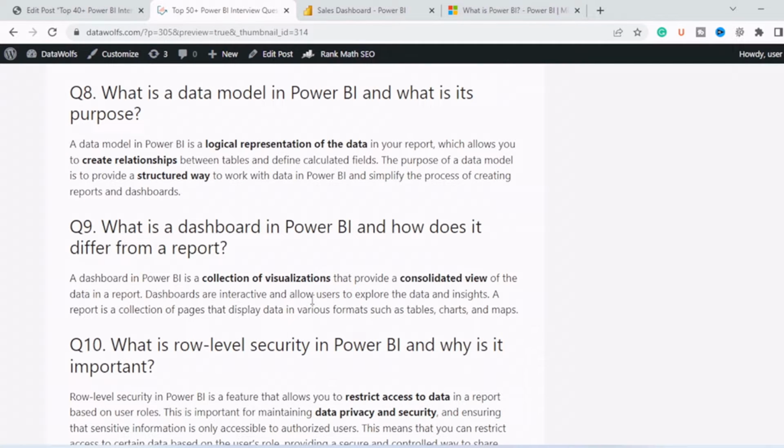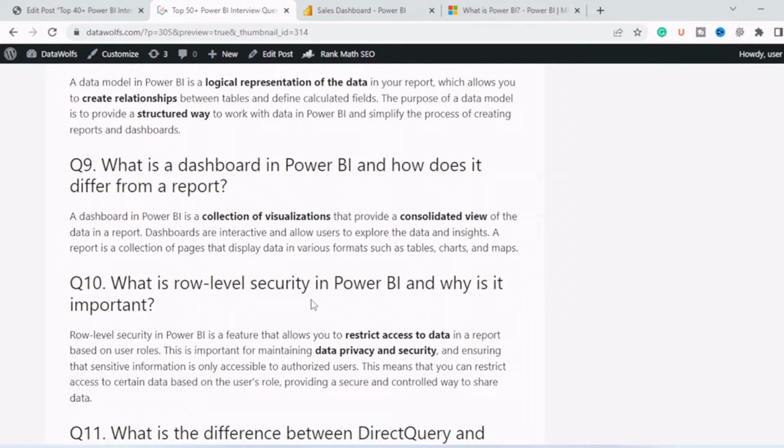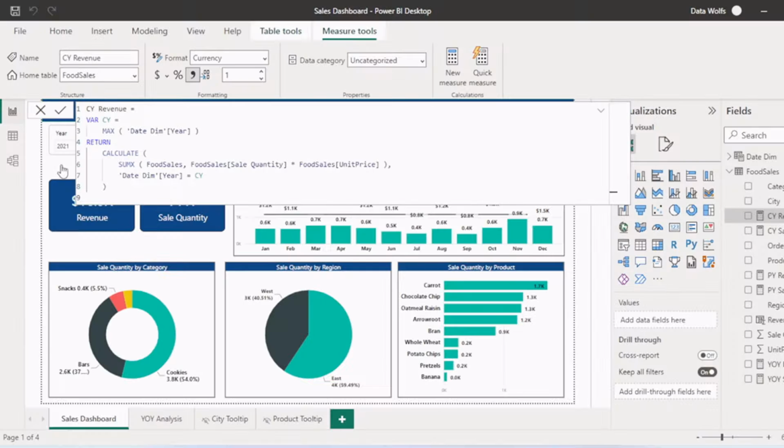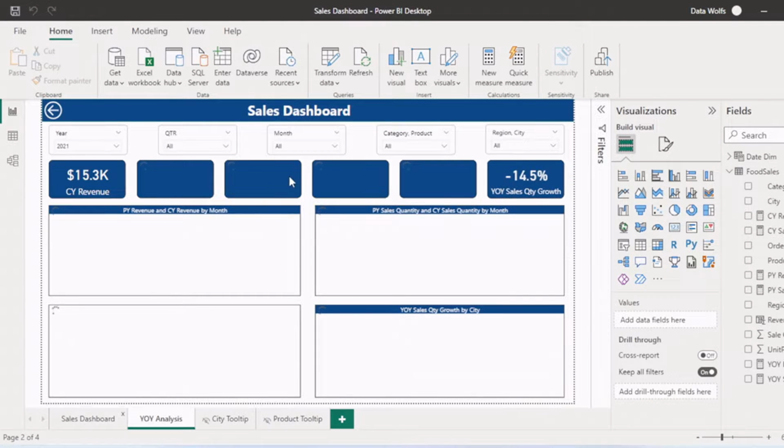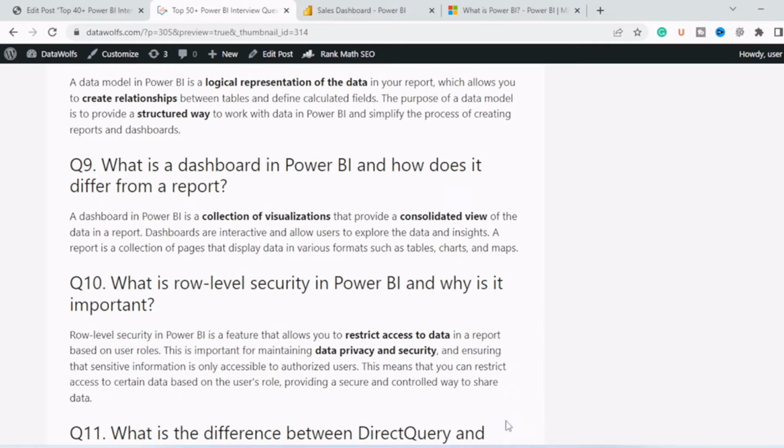Next question is, what is a dashboard in Power BI and how does it differ from a report? A dashboard is basically a collection of visualizations that provide a consolidated view of data in a report. Dashboards are interactive and allow users to explore data and insights, whereas a report is a collection of pages that display data in various formats such as tables, charts, and maps. What we built in Power BI is a report. Four pages of the report were created, and then this report was published in Power BI service.